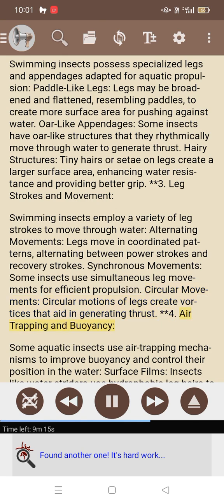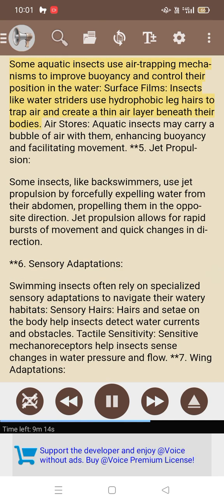4. Air trapping and buoyancy. Some aquatic insects use air trapping mechanisms to improve buoyancy and control their position in the water. Surface films. Insects like water striders use hydrophobic light hairs to trap air and create a thin air layer beneath their bodies. Air stores. Aquatic insects may carry a bubble of air with them, enhancing buoyancy and facilitating movement.